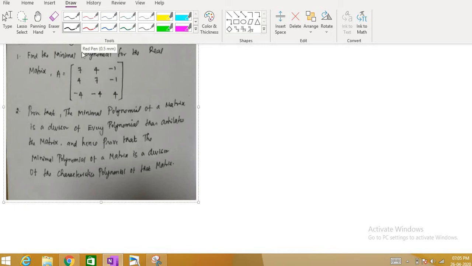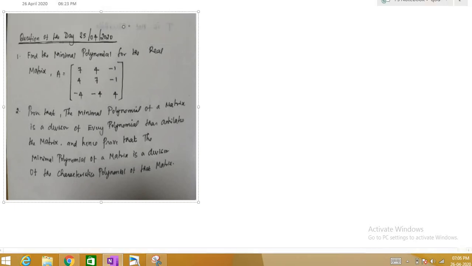First we have to find the minimal polynomial for that matrix. In order to find the minimal polynomial of the matrix, first we need to find the characteristic polynomial, then we will find the minimal polynomial. You know how to find the characteristic polynomial for a 3x3 matrix, right? The given matrix A is [7 4 -1; 4 7 -1; -4 -4 4]. This is the given matrix.